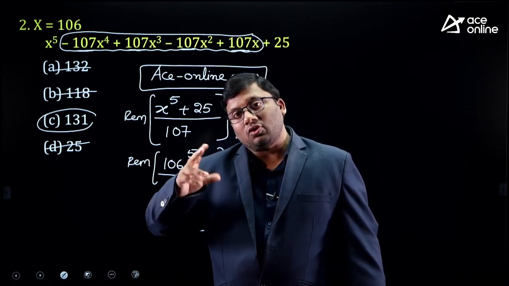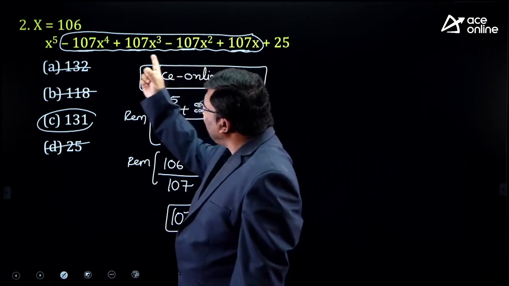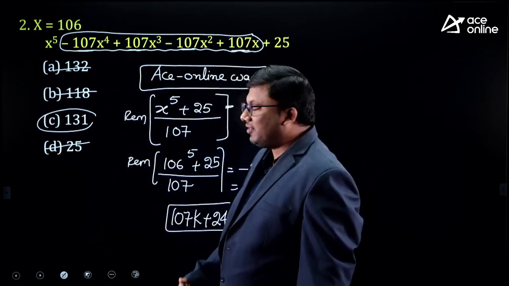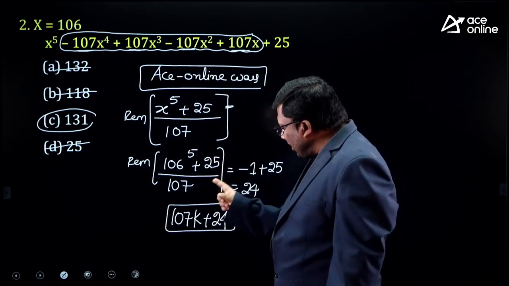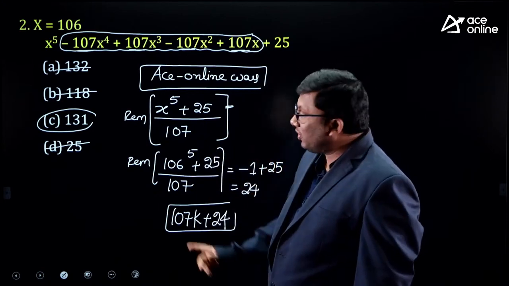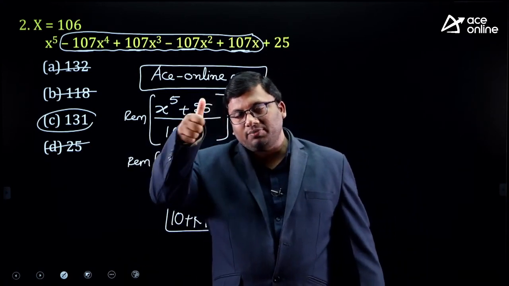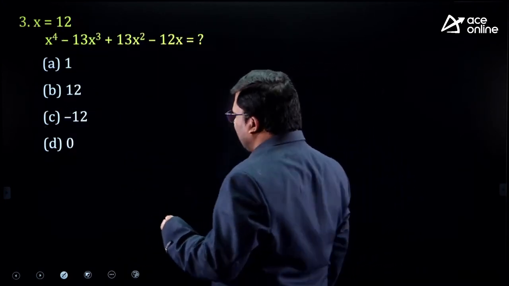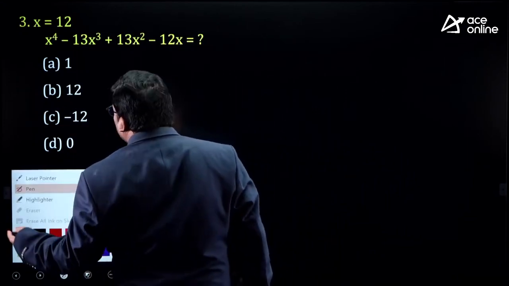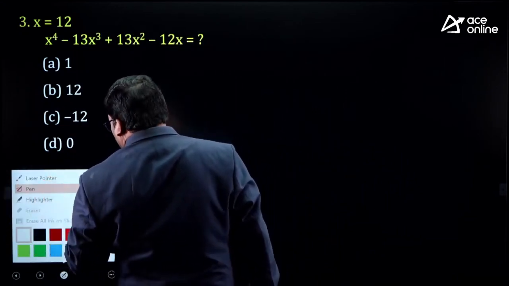Anil sir, what is the root cause of the problem? The root cause of the problem is all the coefficients are divisible by 107, so I divided by 107. When the answer is divided by 107, the remainder should be 24. Option C is satisfying the condition. I hope the idea is clear. Most of the students think that these are difficult questions, but they are not. They are easy questions.